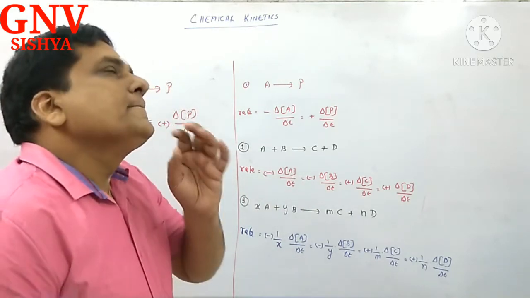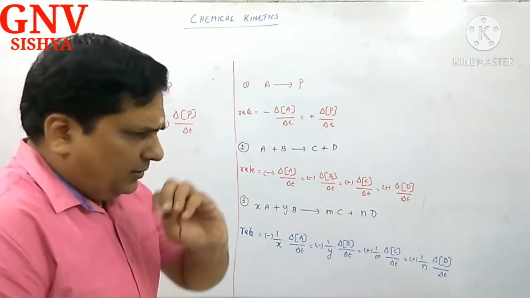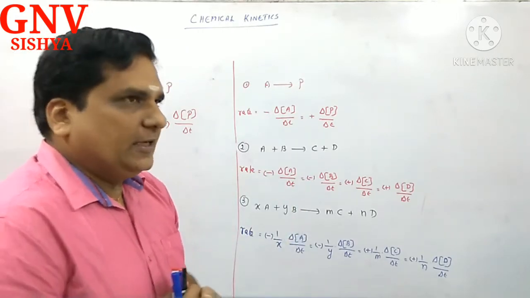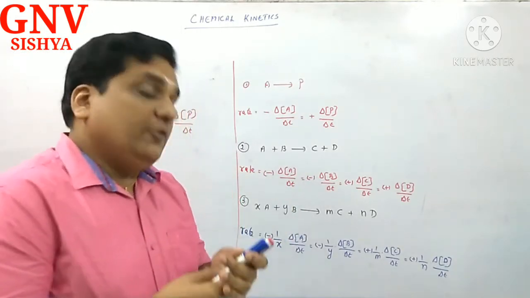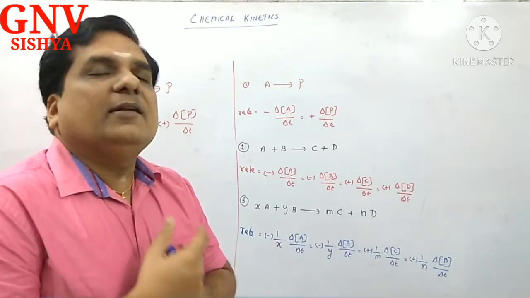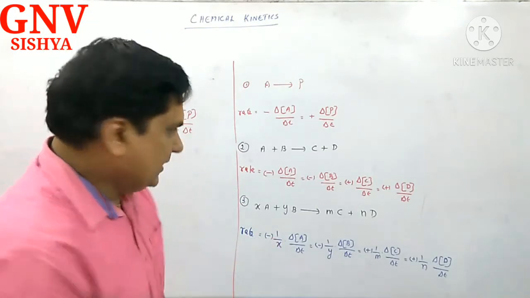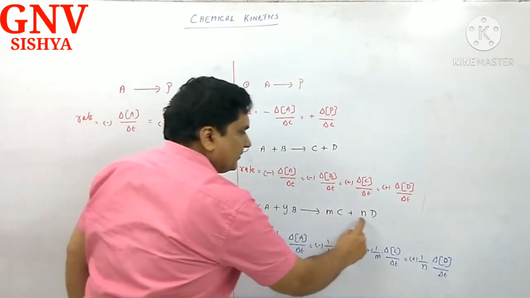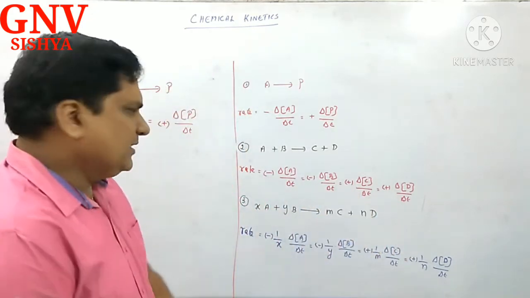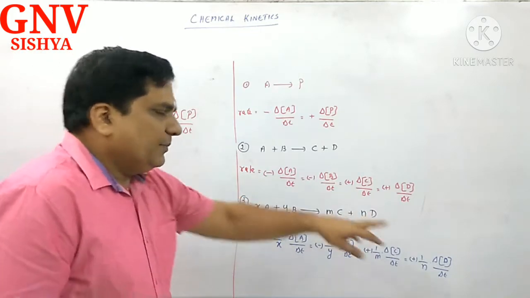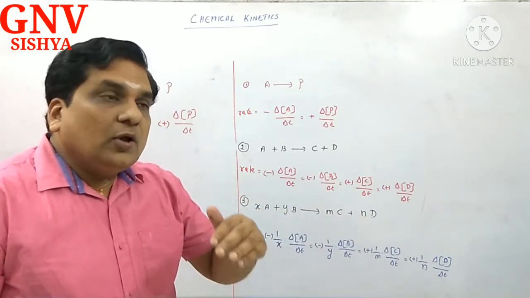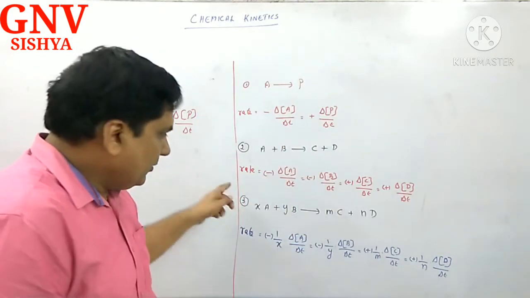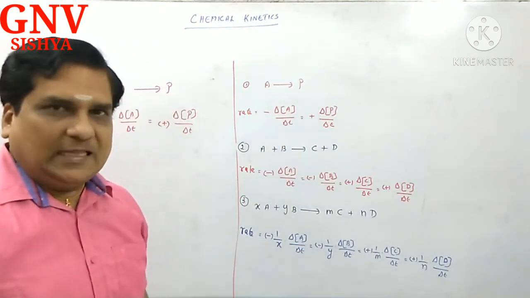Generally, not in this video. After solving a couple of problems, I will tell you one secret. Even if you fail to remind me, I will definitely divulge that secret. What is that? Suppose here we have x moles of A, y moles of B, m moles of C, n moles of D. They are all numbers of moles. So, whenever you want to express the rate of the reaction with respect to number of moles, the number of moles should be brought to the denominator.